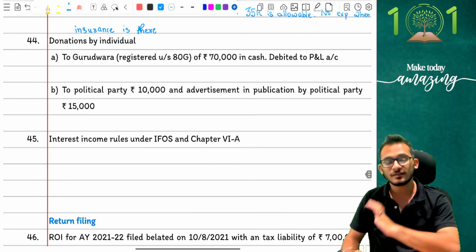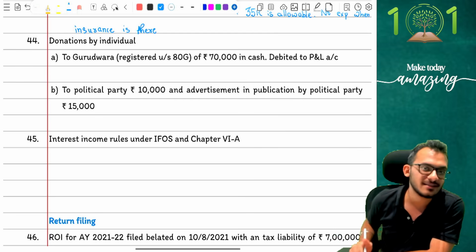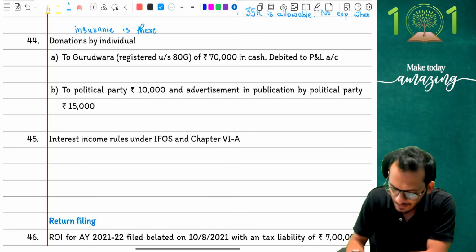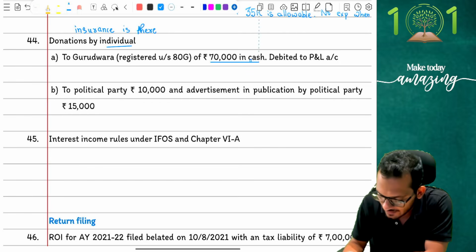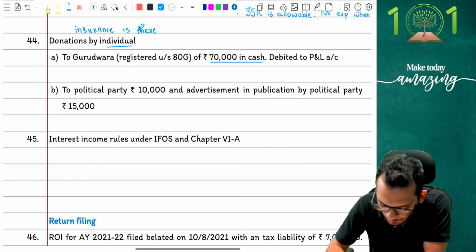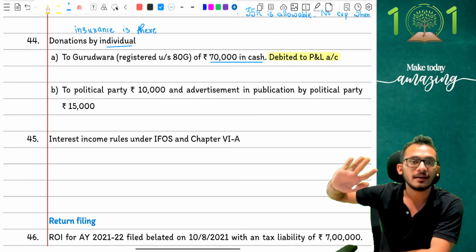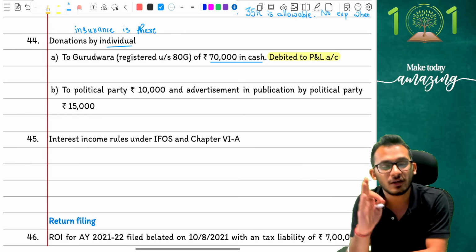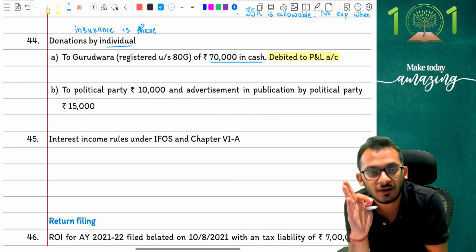Last few things to be discussed. We are in adjustment number 44. Adjustment number 44 is one of the past exam questions where students made some mistakes. So look carefully. It says donations made by an individual to a Gurudwara for 70,000 rupees in cash. The item is debited to P&L account. This is the first problem area. People, if you understand this carefully, anyone who is making a donation, first of all, it is not incurred for business reasons. When a donation is not incurred for business reasons, it should not be part of P&L itself.